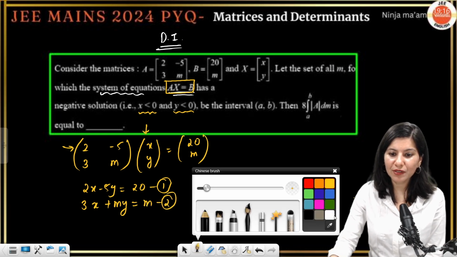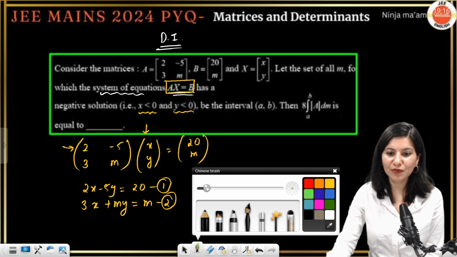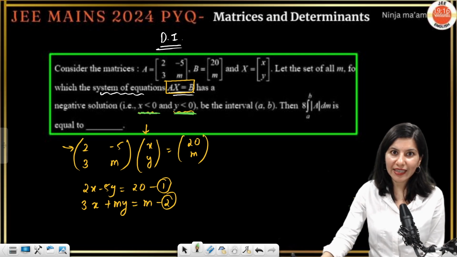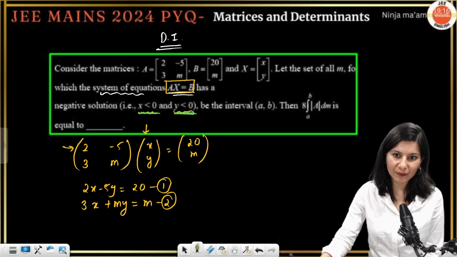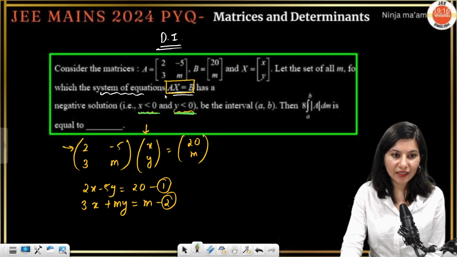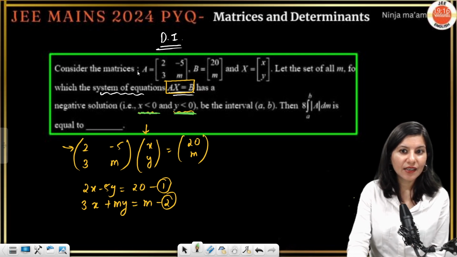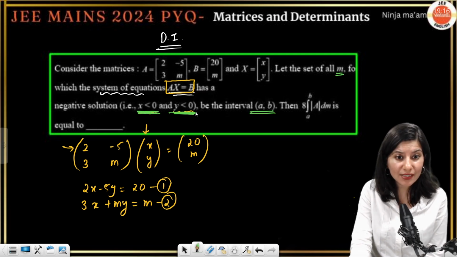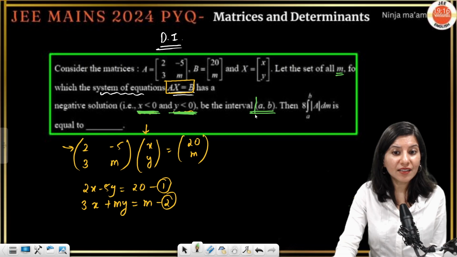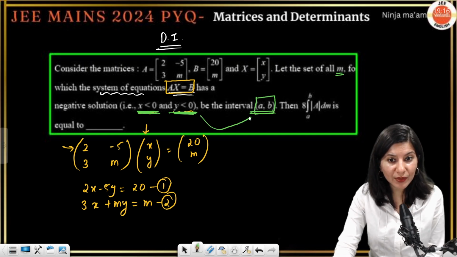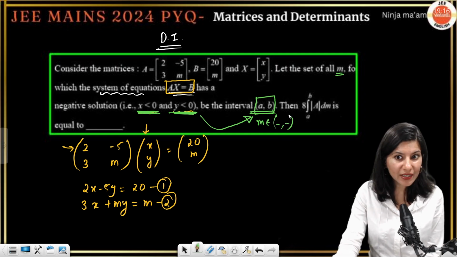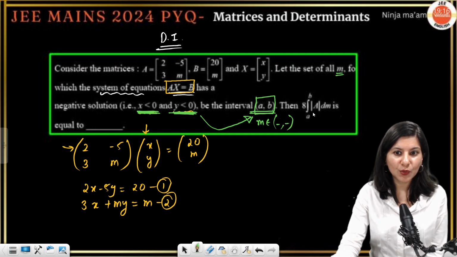Now, the usual method of solving two equations, two unknowns, that we are going to follow, and we are going to make use of both x and y should be negative. So calculate x, make it negative, calculate y, make it negative. Once you are done with that, they are saying the set of m is having interval a comma b. So these two things will give you the interval of m, and that is going to be a comma b. From here you have to calculate the values of a and b, that is m belongs to something to something. And now, once a and b are calculated, what you have to do is this determinant's value.